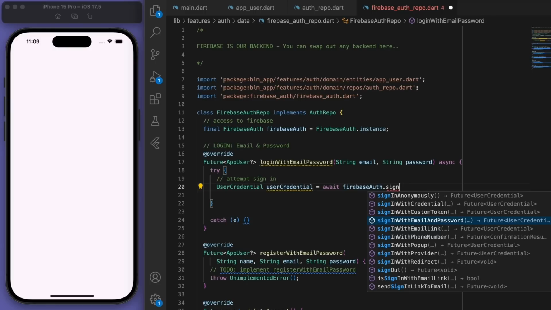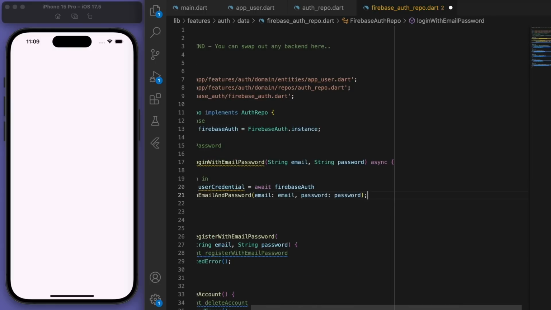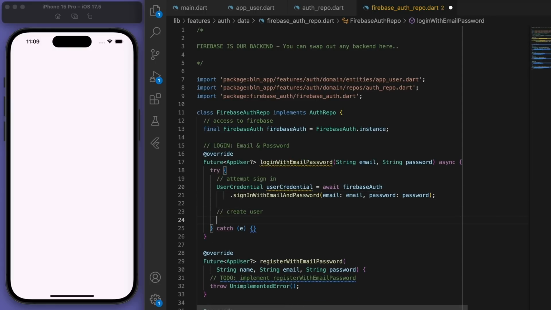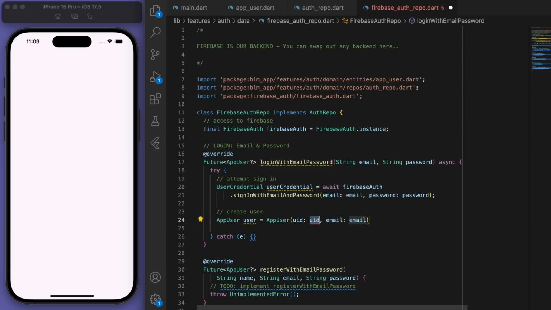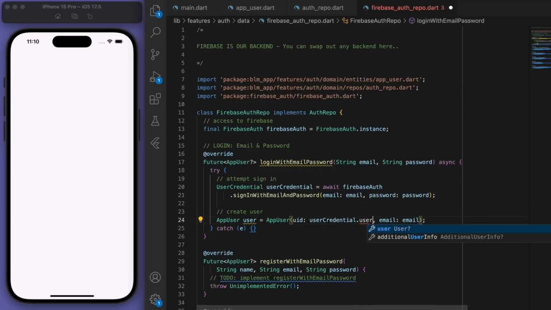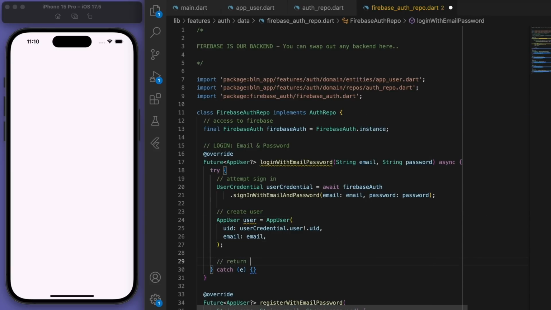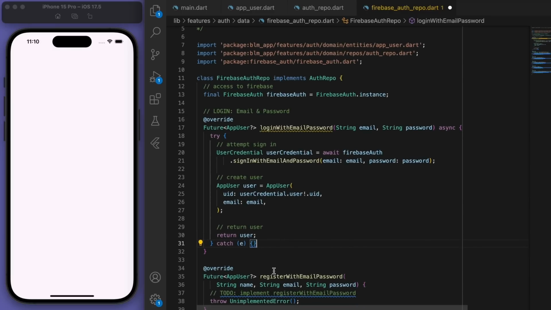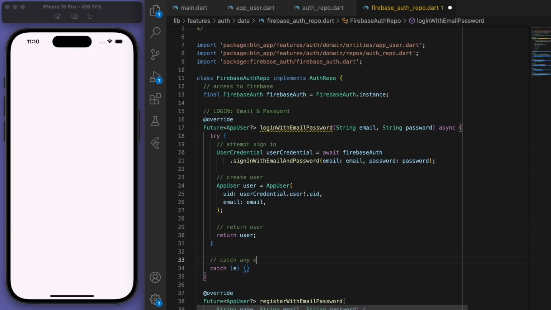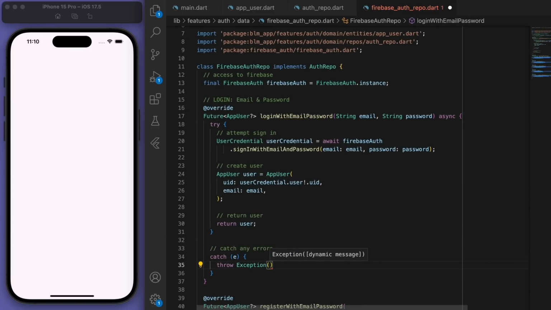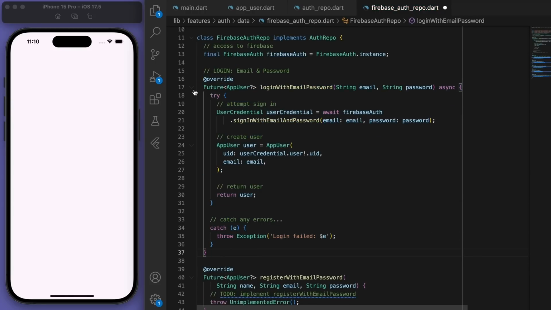And then we can grab that information to create our user. And just return it. Cool, and if we have any errors, we will just throw an exception. Sweet, and that's how we do the login.